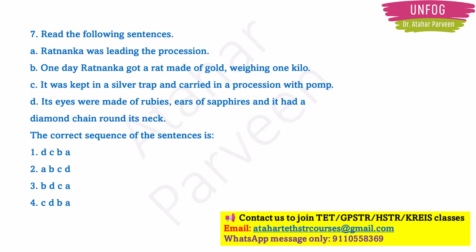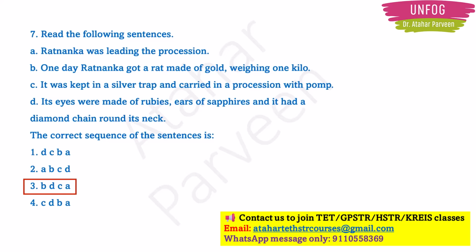Ratnanka was leading the procession. So this looks incomplete, right? Next, one day Ratnanka got a rat made of gold weighing 1 kilo. This looks like the first sentence. Usually, one day, once upon a time, if it starts like that, that will be the first sentence, right? So keep in mind that B is the first sentence. So see in the options if B is the first sentence in any option. Yes, option 3. There is no other option where B is the first sentence. So things became very easy for us because option 3 only will be the correct answer. In case there are tougher options, go for the next one.